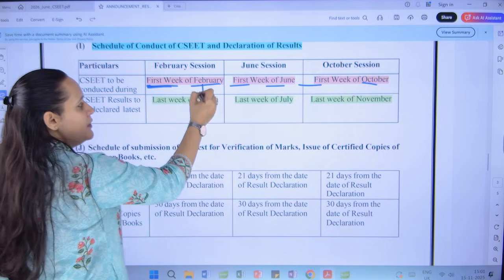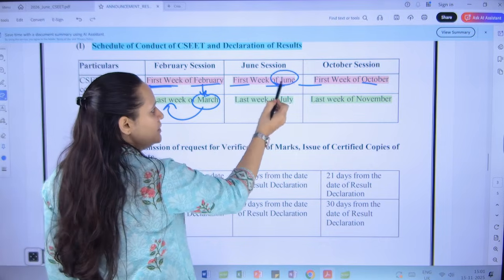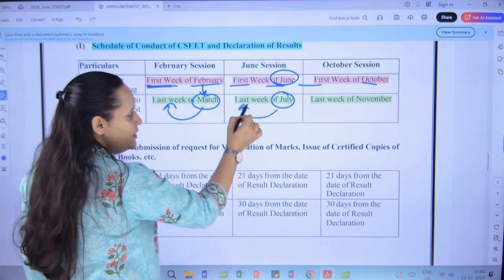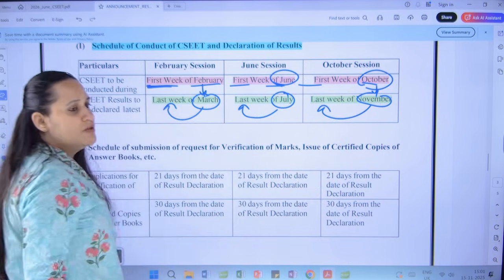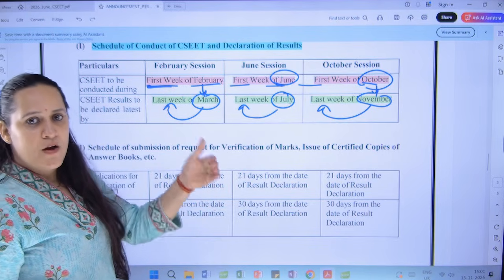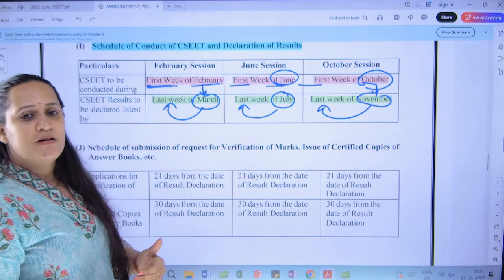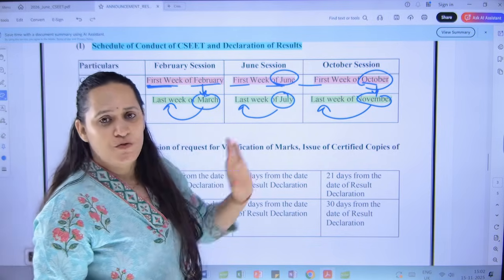If you are writing in February, the result will be announced in the last week of March. If you are going to write in June, the result will be announced in the last week of July. If you are going to write in October, the result will be announced in the last week of November. So this is the pattern that they are going to follow: they conduct the exam in the first week of February, June and October, and the results are announced in the last week of March, July and November.